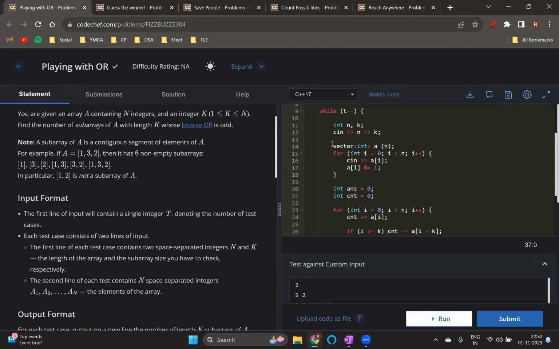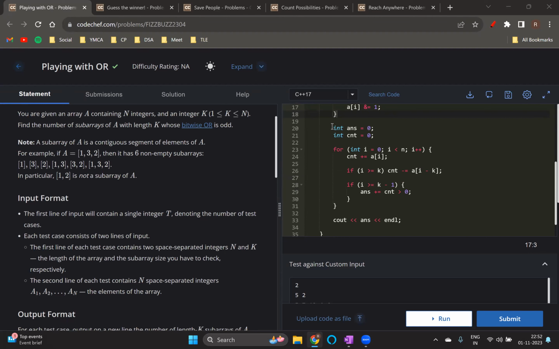That's what I did here. For the array I have, I just took its bitwise AND with 1, so that all the odd numbers will become 1 and all the even numbers will become 0. After that, I declare two variables, answer and count, and I just applied the sliding window, every time adding that element. And when I'm at index k or above, I would just remove A of i minus k from the window.